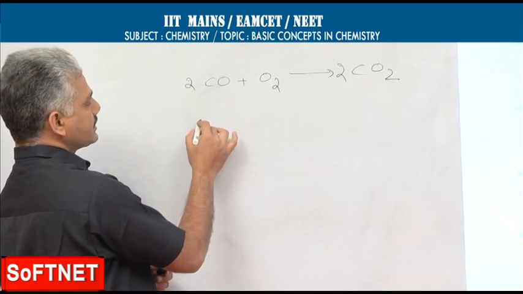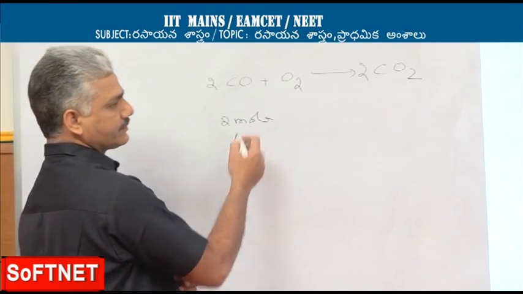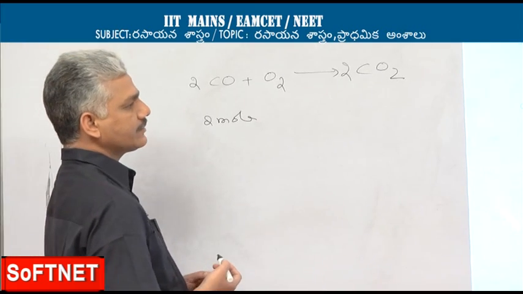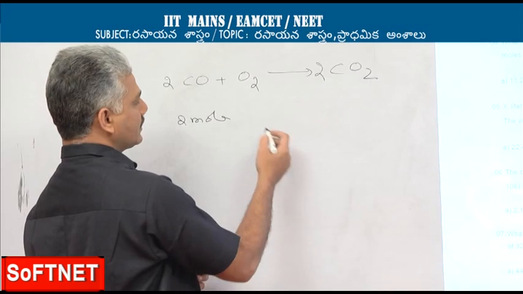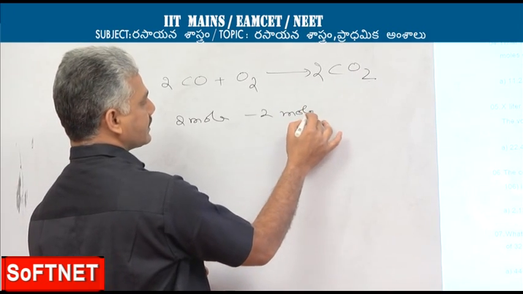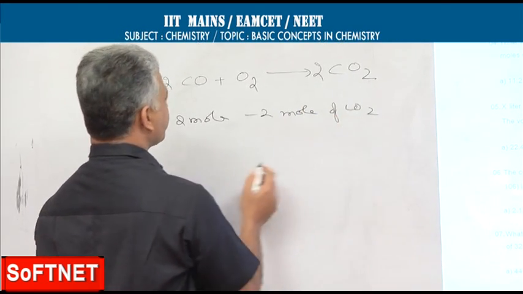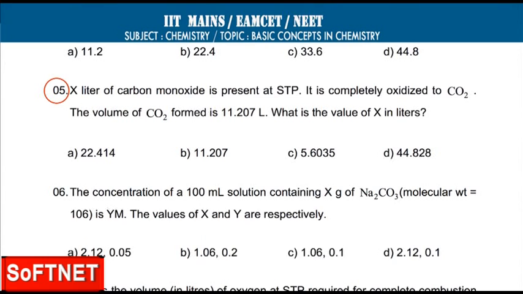So 2 moles of carbon monoxide can react with 1 mole of oxygen to give 2 moles of carbon dioxide. The volume of carbon dioxide formed is given. 11.2 liters means it is equal to half mole.